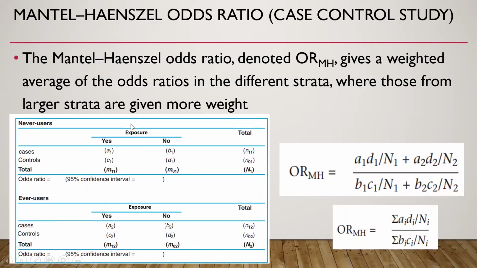So this I have taken from literature. The Mantel-Haenszel odds ratio, denoted by this, gives a weighted average of odds ratio in different strata. So let us say we have two strata on the basis of the confounder. One is the never user of the confounder variable, the other is the ever user of the confounder variable. So we have made two subgroups. We calculate the odds ratio independently for these subgroups as well as we calculate an average weighted odds ratio using this formula.